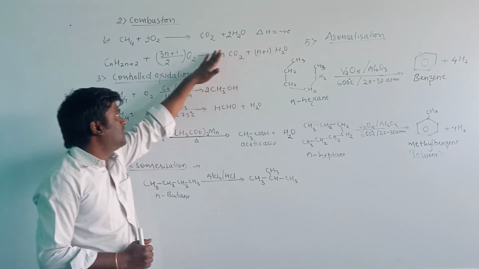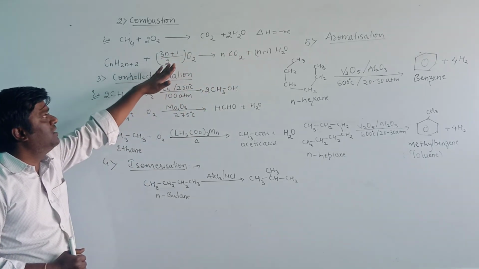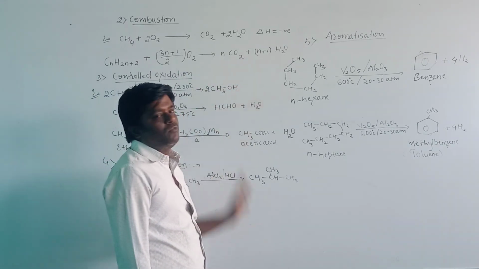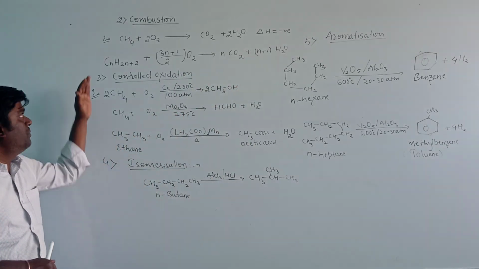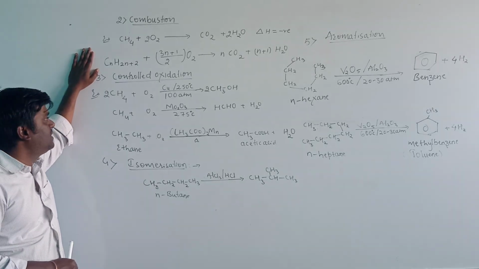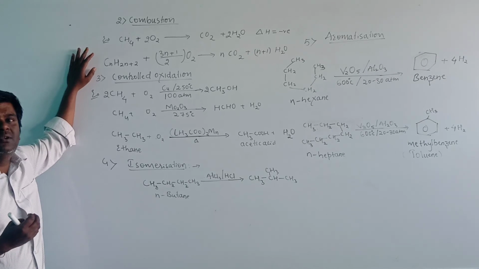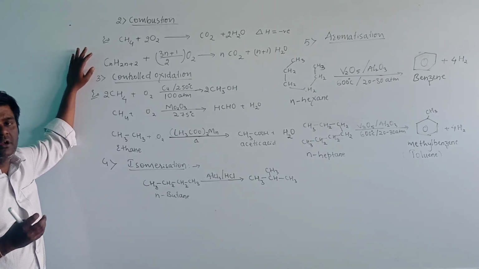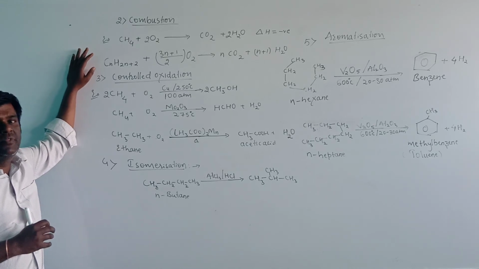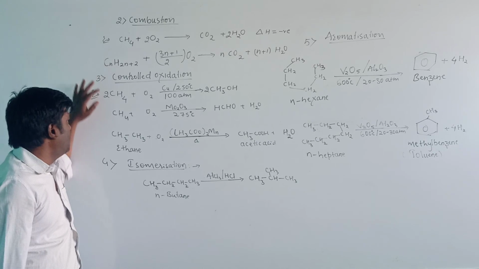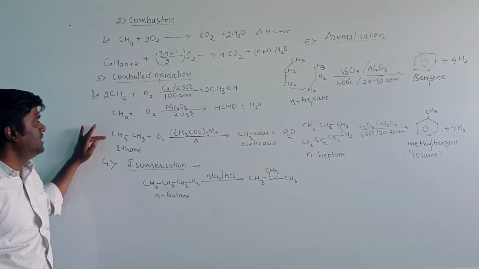N number of carbon dioxide molecules and n plus 1 number of water molecules will be formed in the combustion reaction. In controlled oxidation, when we carry out alkane oxidation using different pressure, temperature and catalyst, it will give different products. We have taken the examples methane and ethane.